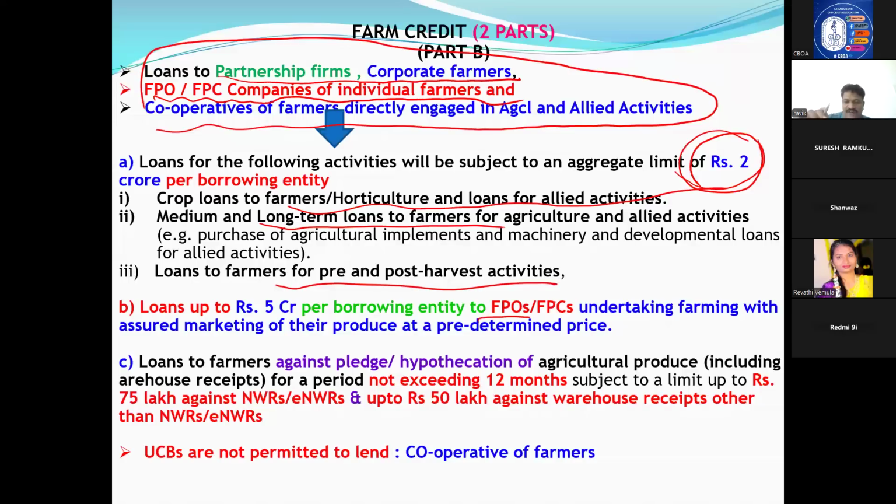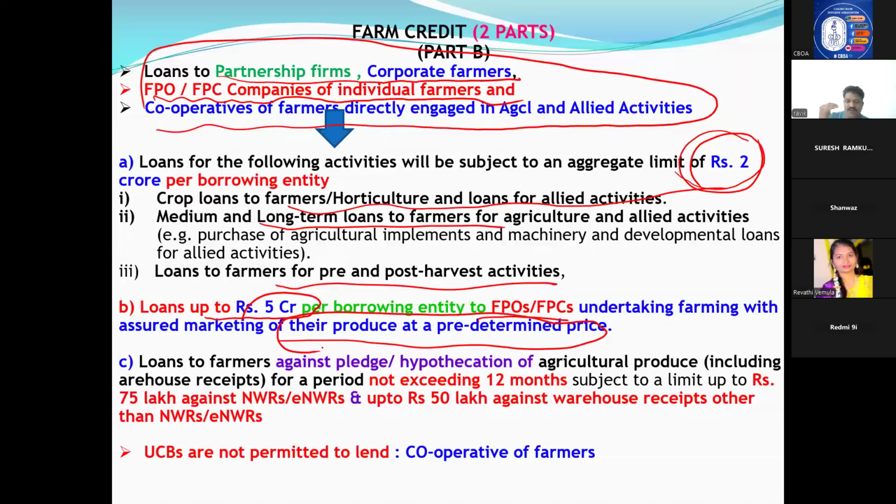FPO, FPC, if you are financing, farmer produce organization, farmer produce companies. If they are, we can give up to 5 crores. Up to 5 crores we can give to FPO, FPC. What they will do, they will undertake farmer with assured marketing of their produce with a predetermined price. See, some farmers, some 10, 15 farmers will become one farmer produce organization or a farmer producer company.